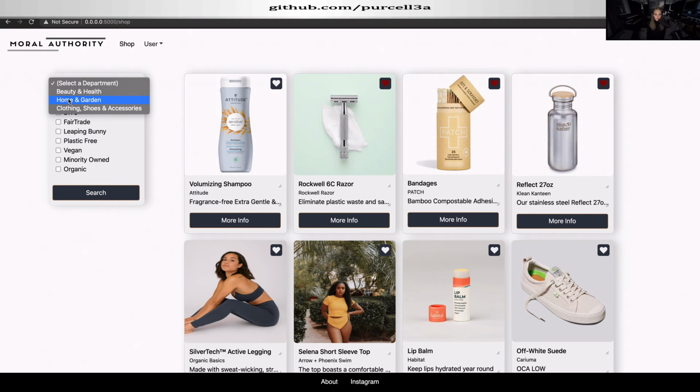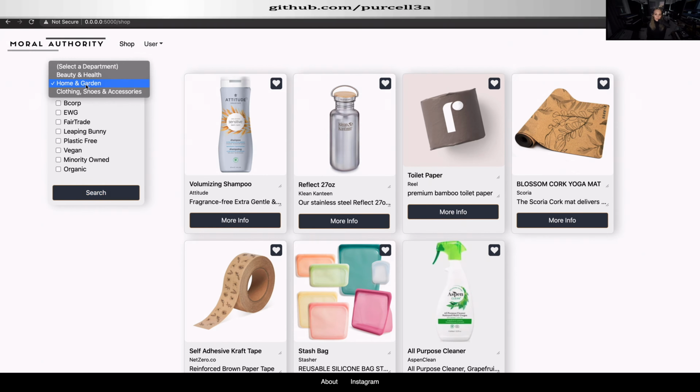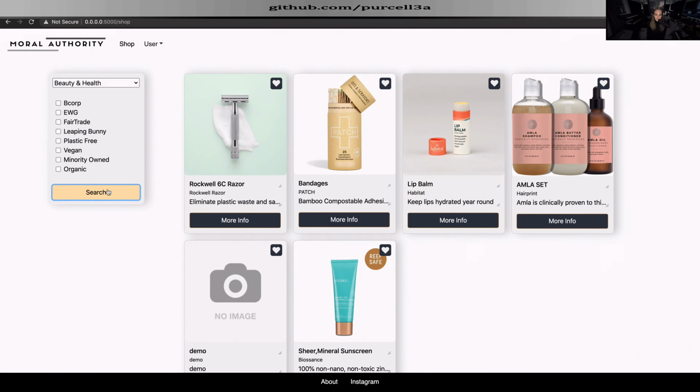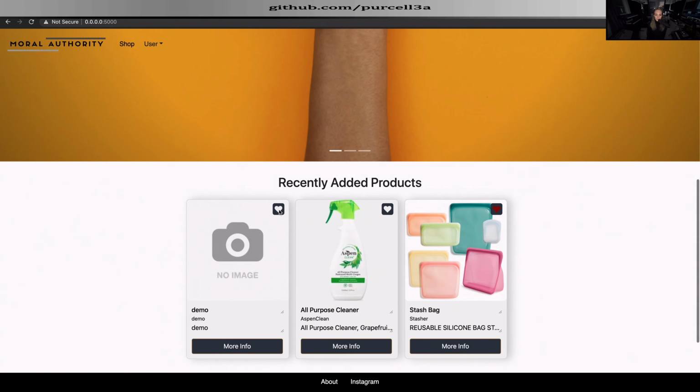One of my favorite features was the ability for a user to save favorites. I did this by storing the user in state at root level and passing it through my components via props. When a user clicks on a heart, it sends a fetch request to my server, checks the status of that product and user, and returns that status back to my front end to set the color of the heart.